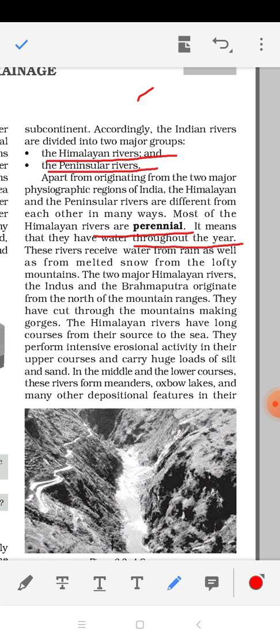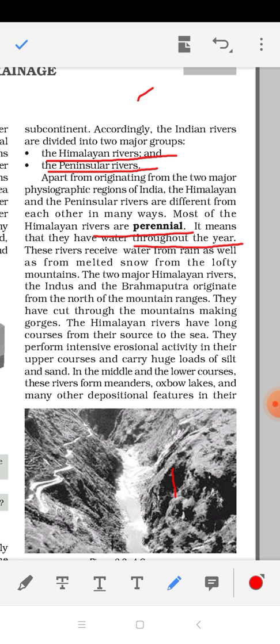Now the next type of rivers we have is peninsular river. What is this peninsular river? These rivers originate from a mountain or from an upland area. Himalayan rivers originate specifically from the Himalayan mountain, from the glaciers.